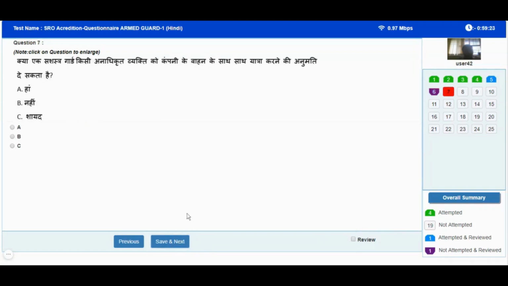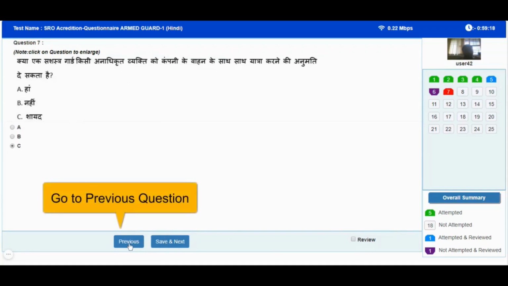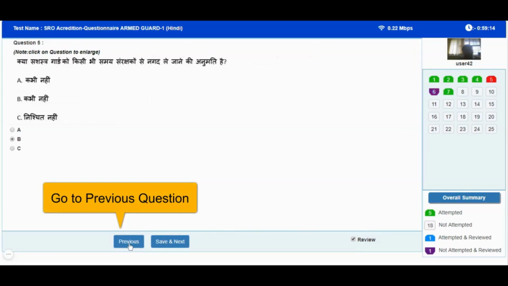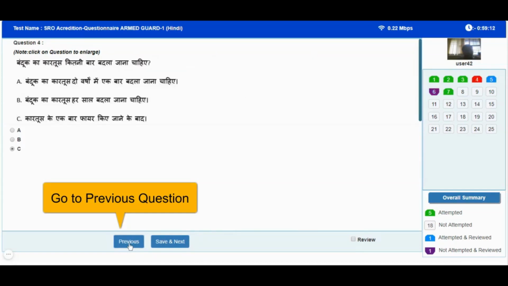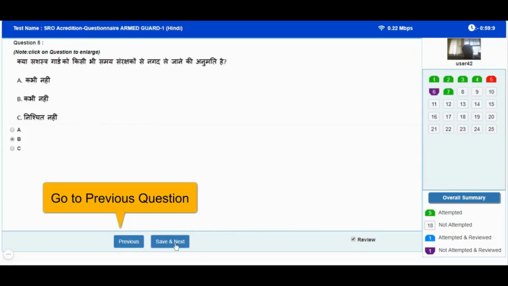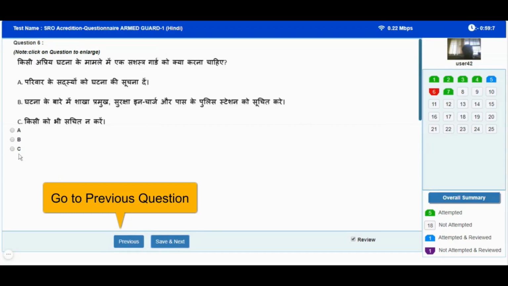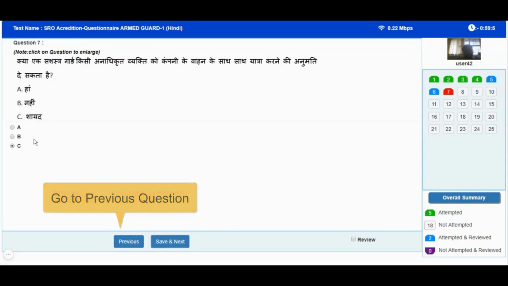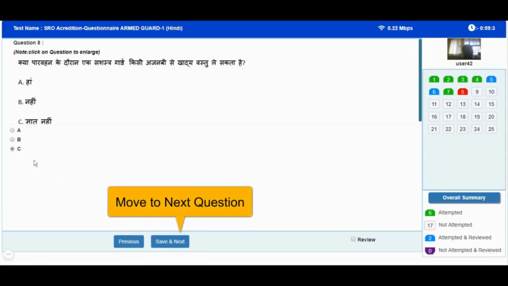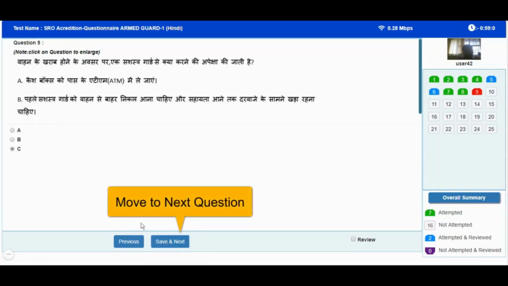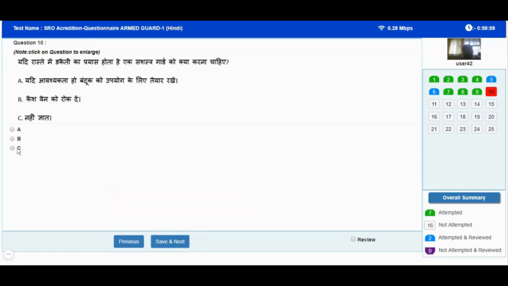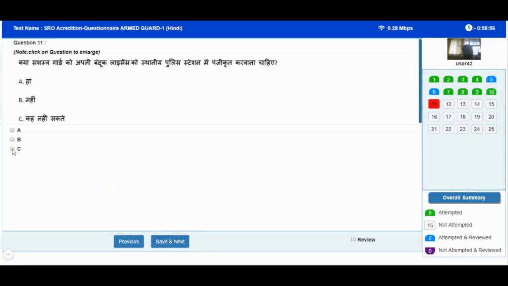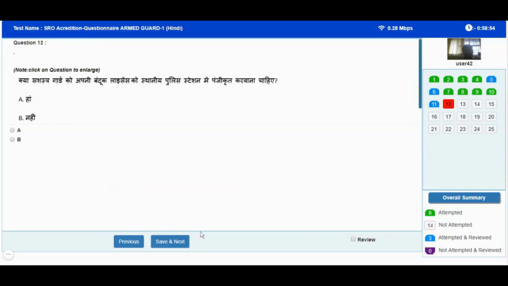There are 2 buttons available at the bottom of screen. If you click on previous button, the last question or the previous question will be available to you. When you click on save and next button, the next question will be displayed to you. In case you are confused between 2 questions, you can mark that question for review. You can change the answer option till the end of exam.